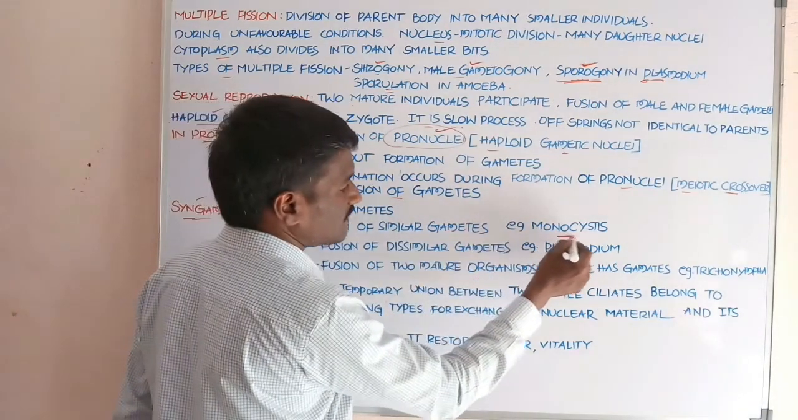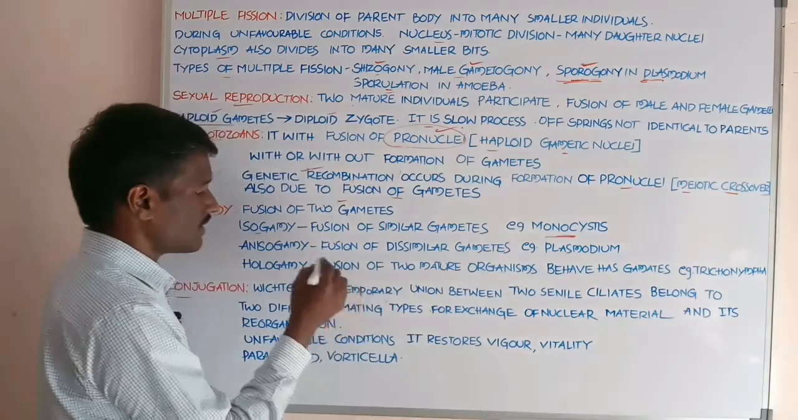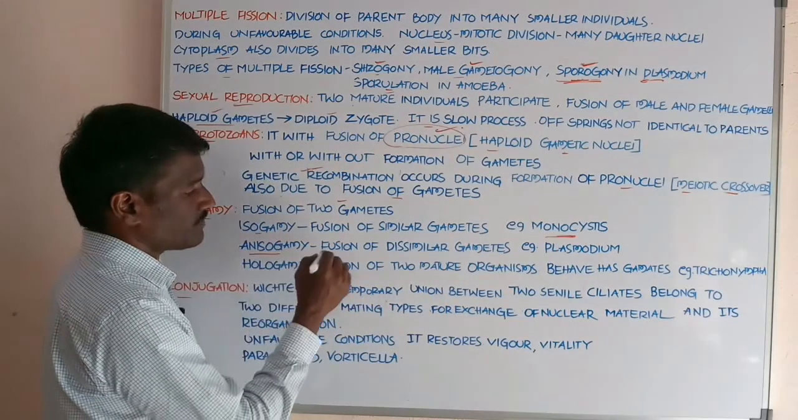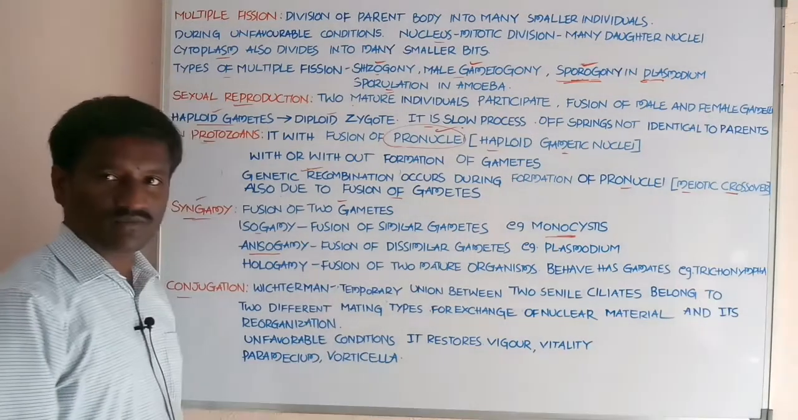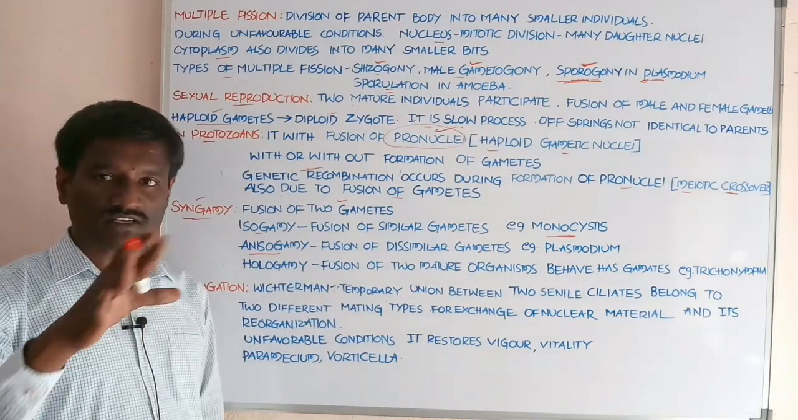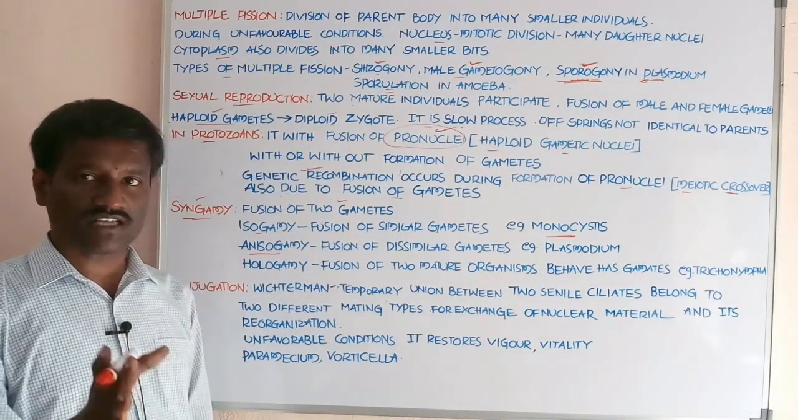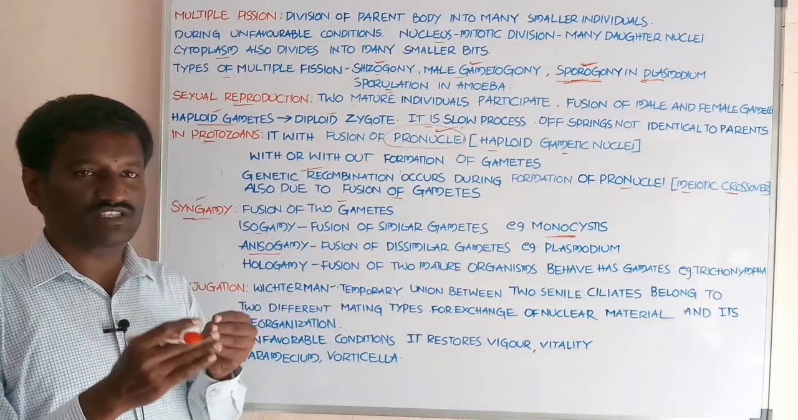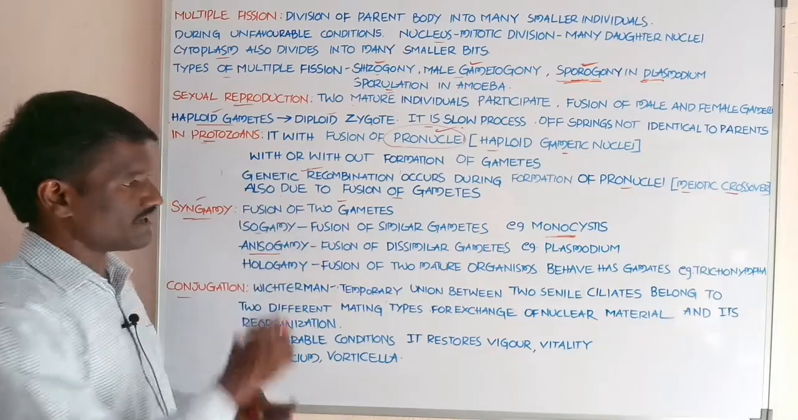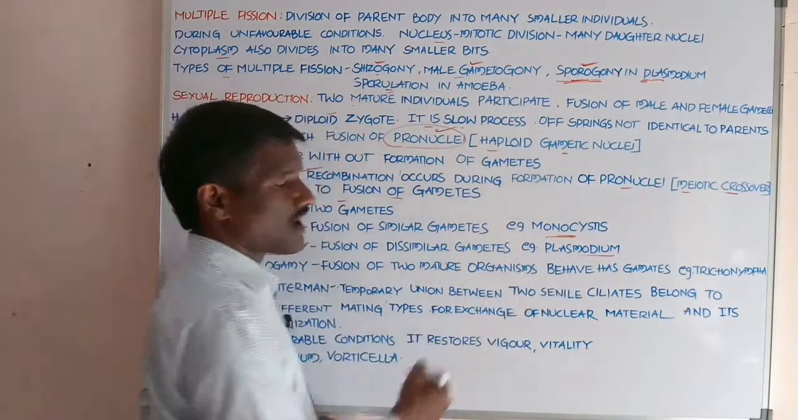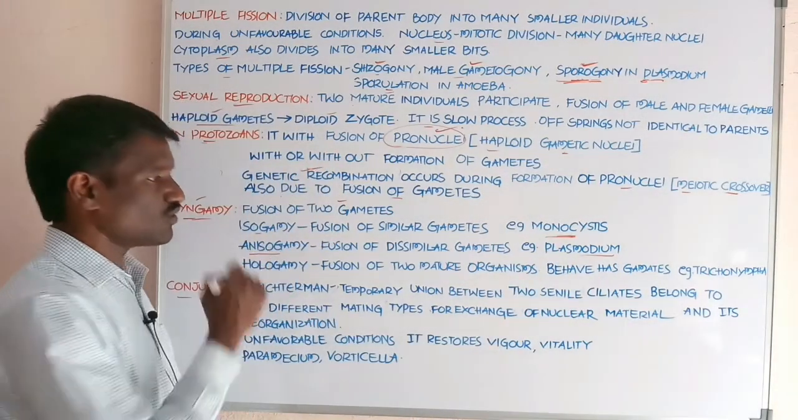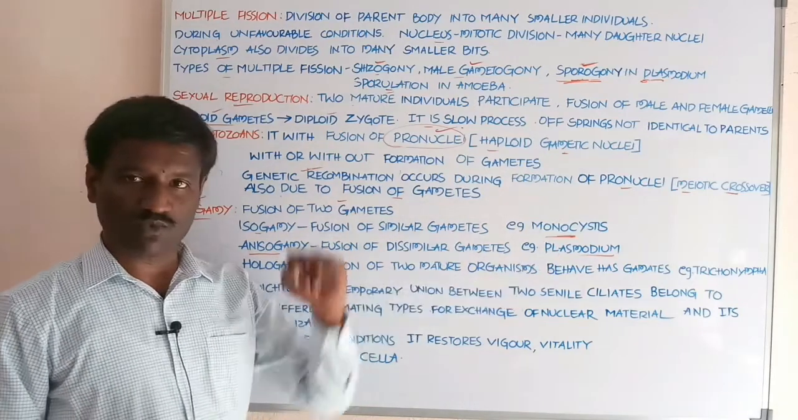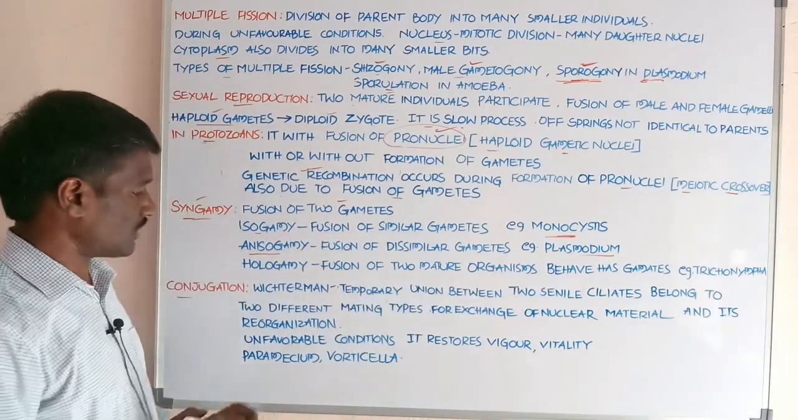It is present in Monocystis. It is important. Anisogamy, fusion of dissimilar gametes. Both male and female gametes are dissimilar in size and shape. When these two gametes fuse with each other, that is called anisogamy. Example, Plasmodium. Anisogamy appears in Plasmodium, in the life history of Plasmodium.